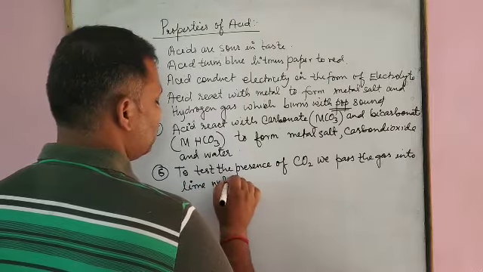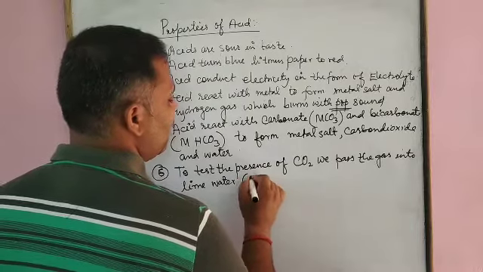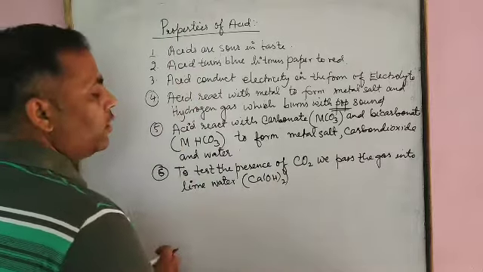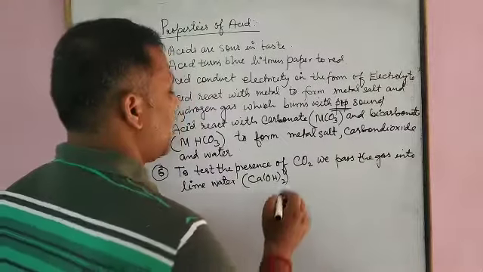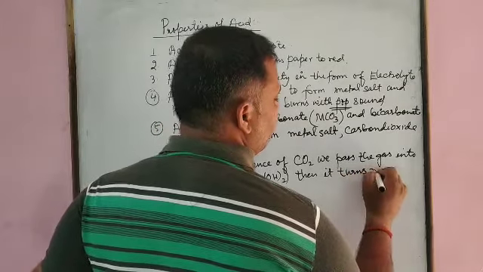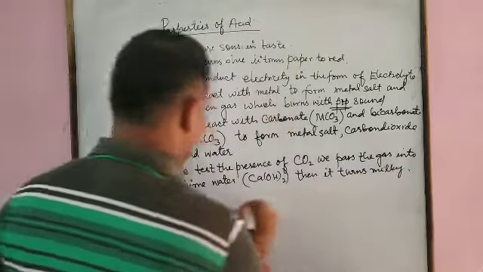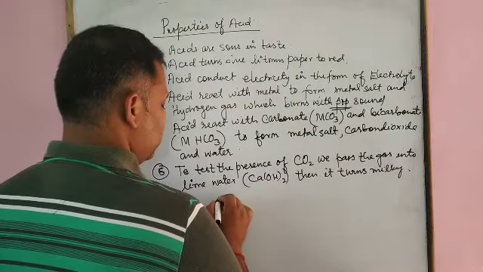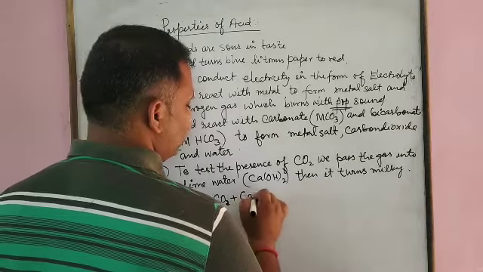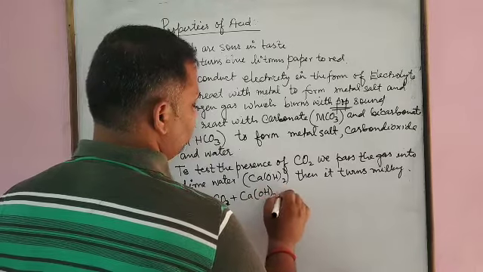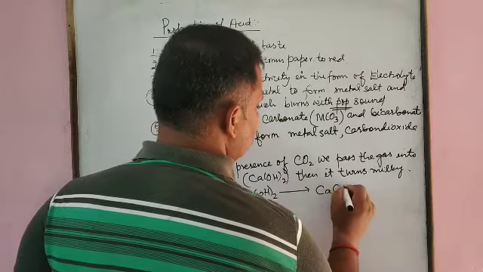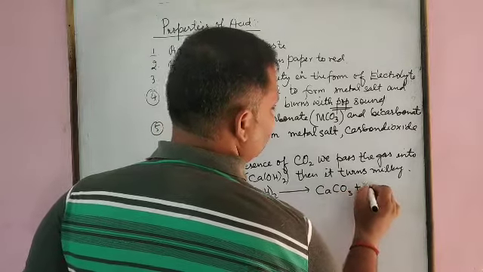Lime water is Ca(OH)2, also known as slaked lime. Then it turns milky. Why? Because carbon dioxide, when passed into lime water, that is calcium hydroxide, forms CaCO3 plus H2O.